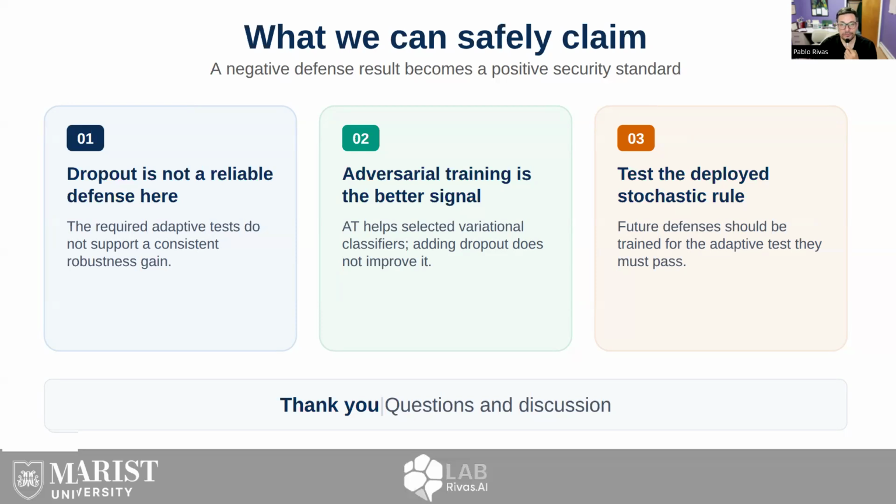The future opportunity is not to abandon QML security, but to design defense-aware training objectives, better mask policies, and finite sampling studies that are clear from the beginning about adaptive attackers. That is why this is a positive negative result. We did not get a slogan saying dropout wins. We got a standard: do not credit randomized quantum classifiers until they pass an adaptive test.